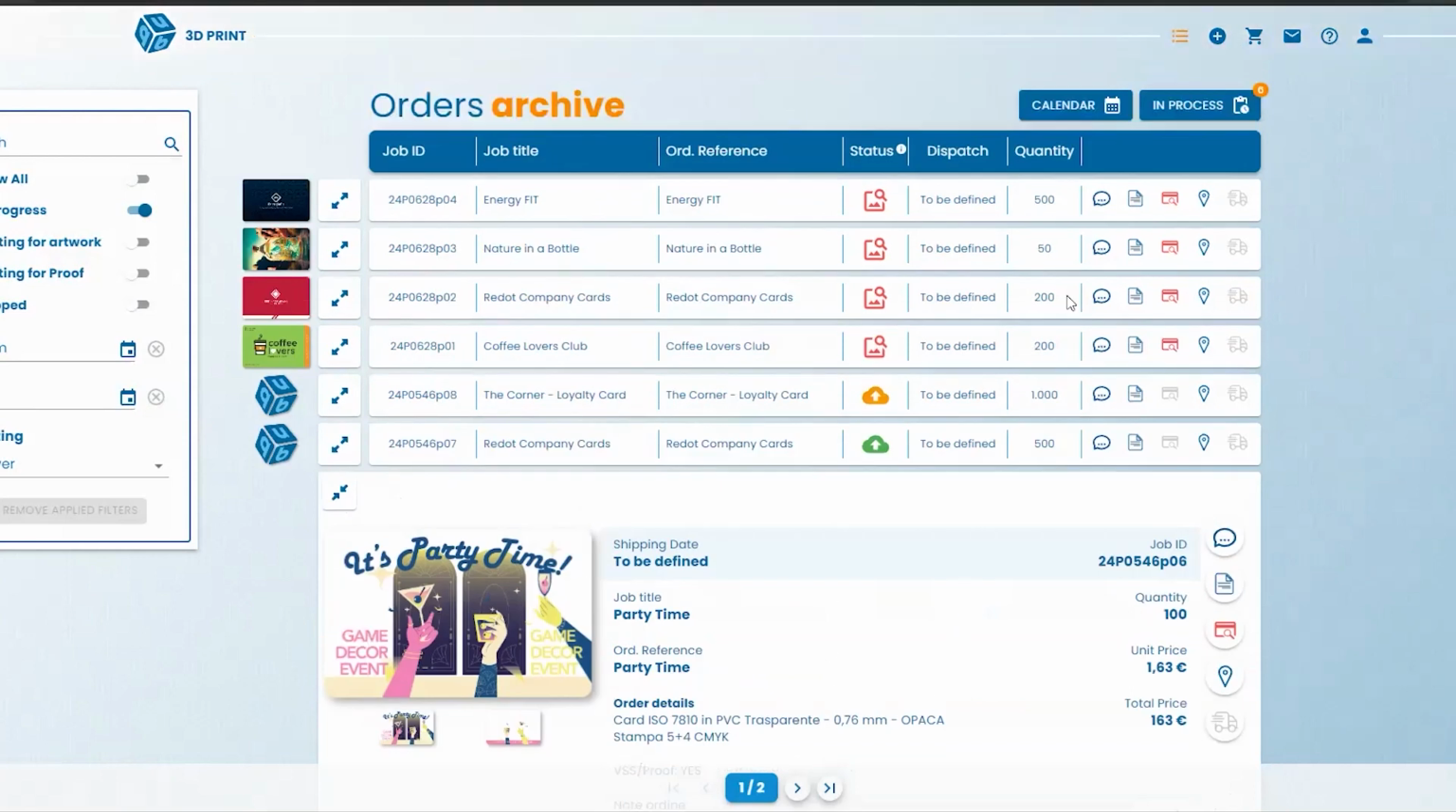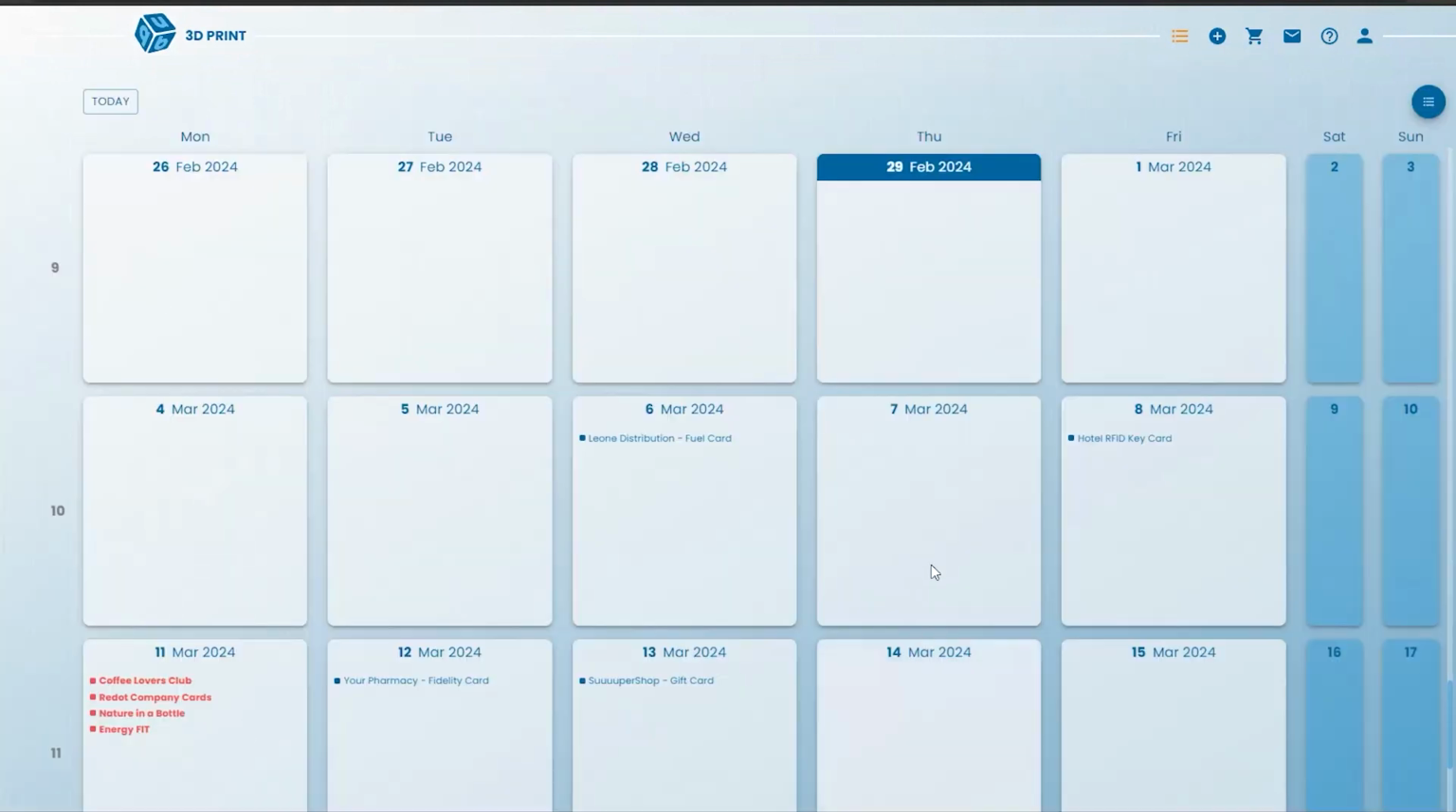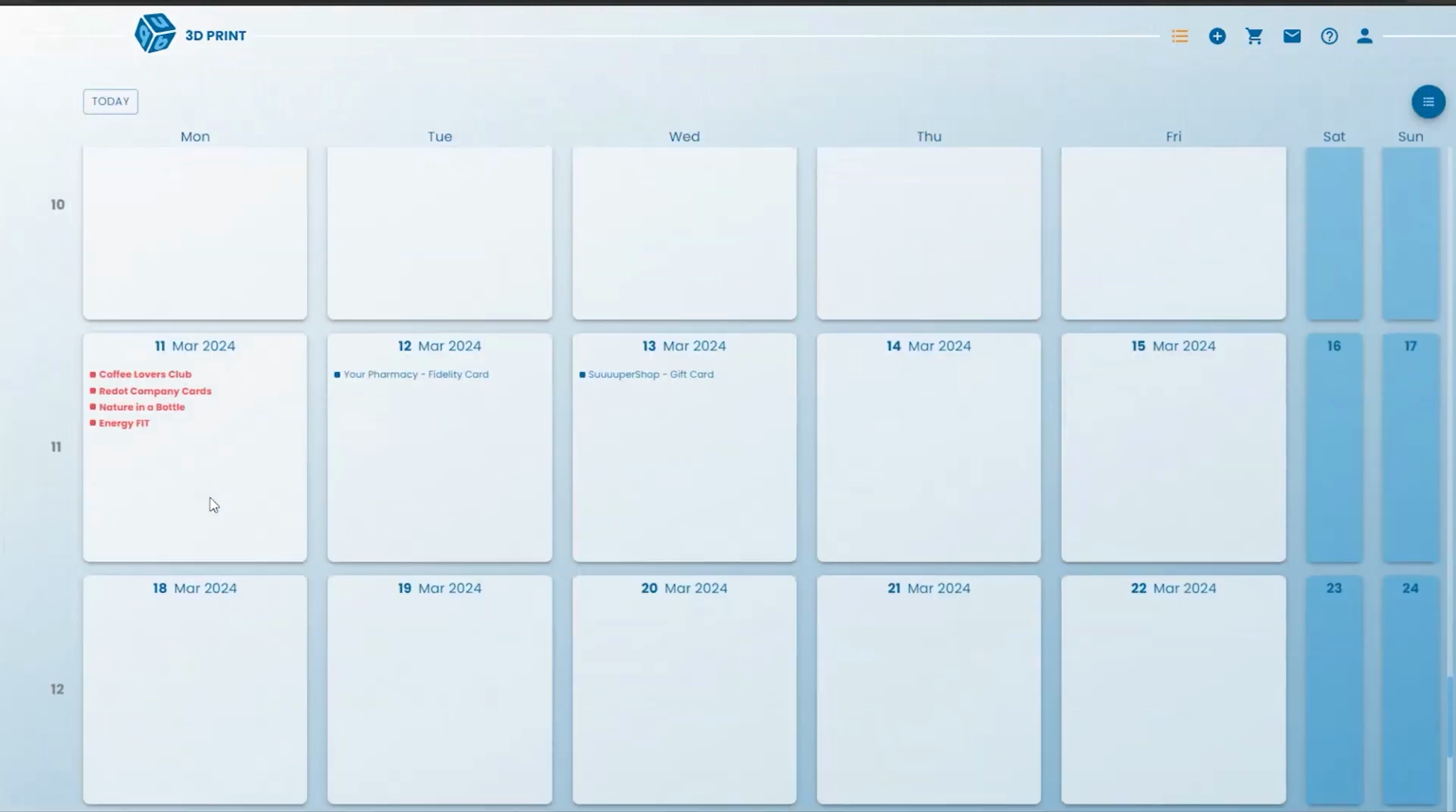Okay, so another important feature I want to show you is the calendar. By clicking here, you can see the dispatch date of your orders, and if you want to move them, you can. In order to save on shipping, you can merge some orders together.